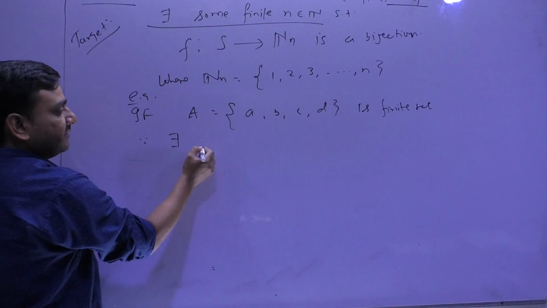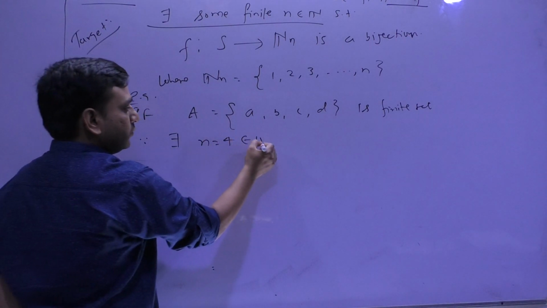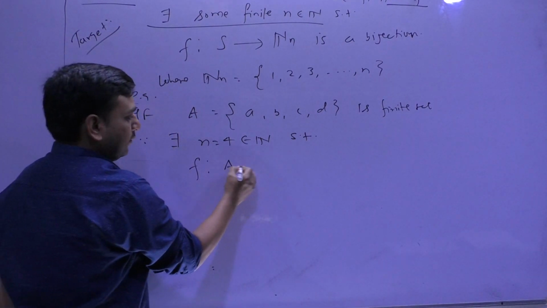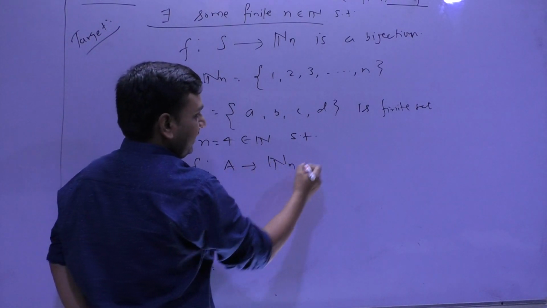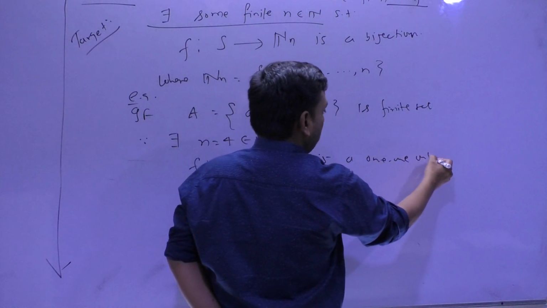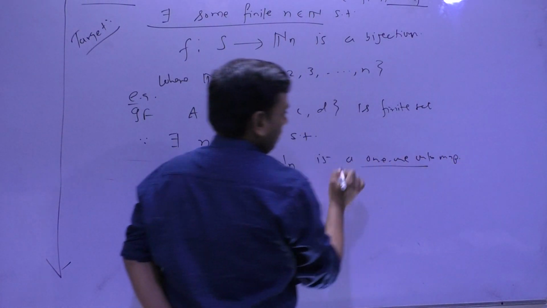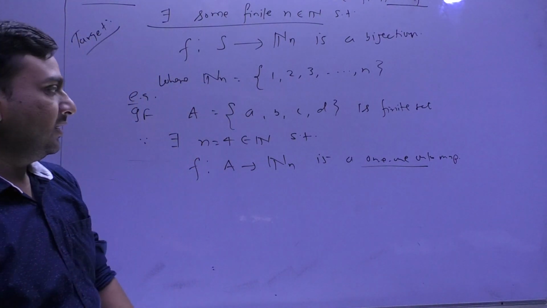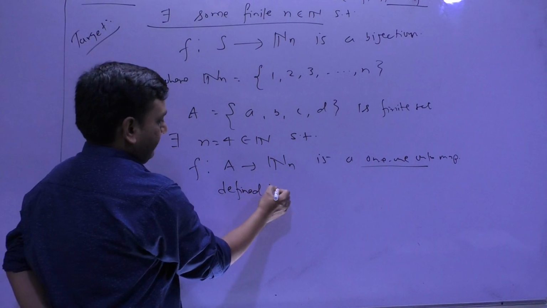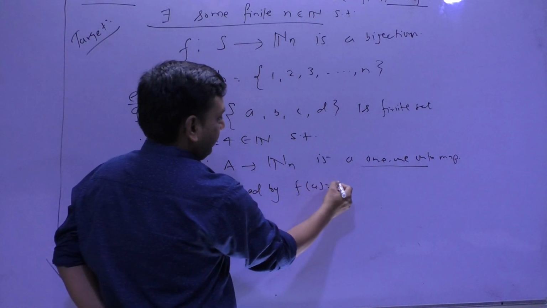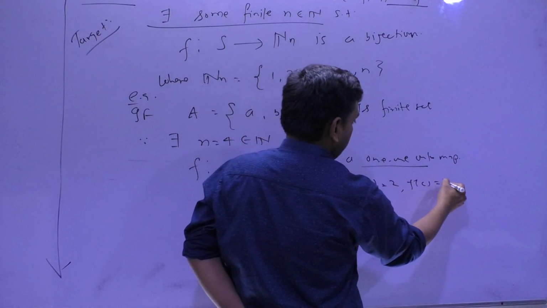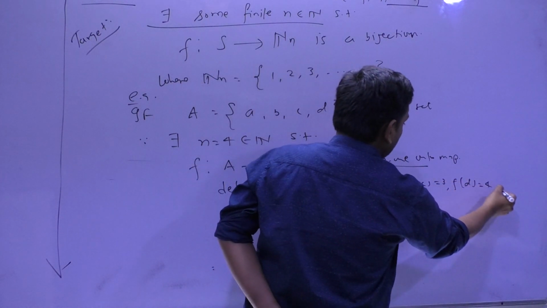Since there exists n equal to 4 such that f from A to N_4 is a 1-1 onto map. 1-1 onto means bijection. Getting? Defined by f(a) = 1, f(b) = 2, f(c) = 3, f(d) = 4.